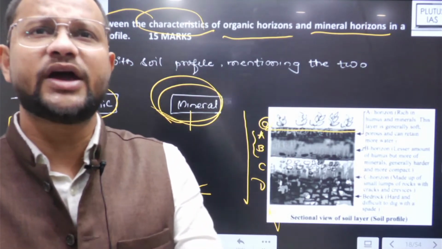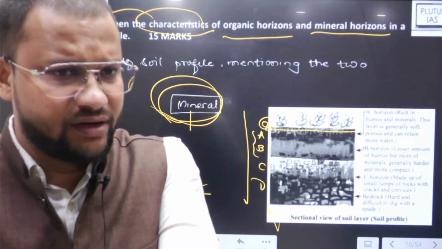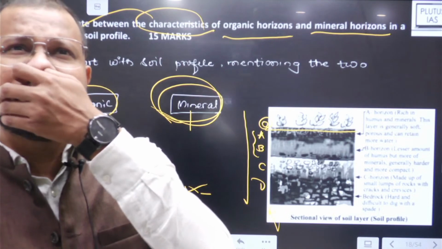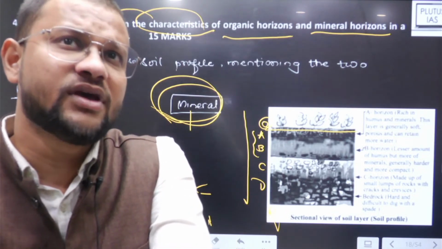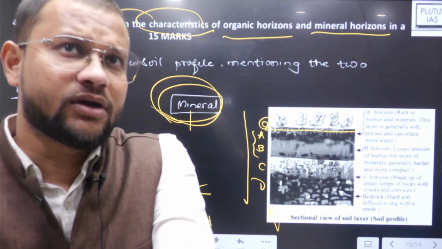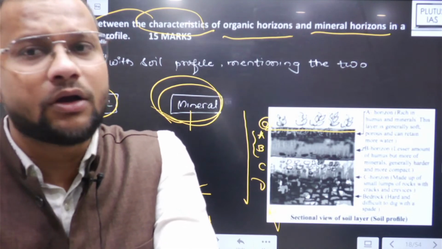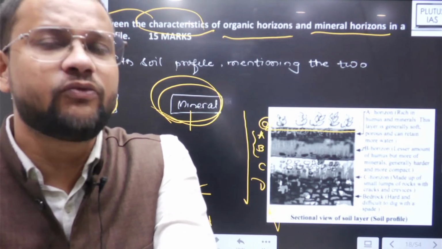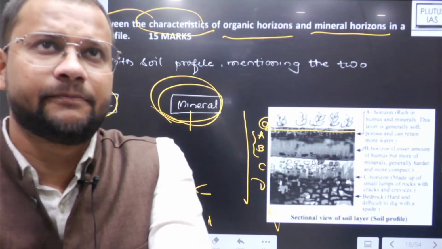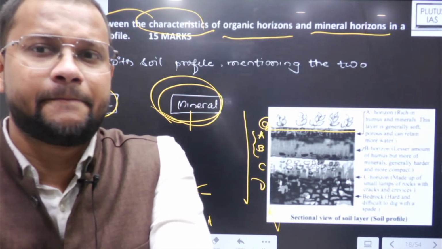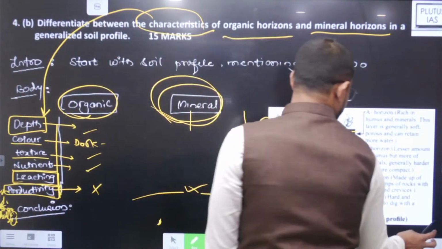देखो क्वेश्चन पूछा है almost like 15 marks, हमारे पास 6 to 7 points होने चाहिए just to address this. And then in the conclusion, the study of mineral and organic horizons helps us to understand or improve the productivity of Indian soils, yeah, global soils, the way you find it suitable, the way you find it comfortable, right? I hope you are pretty much clear with this.